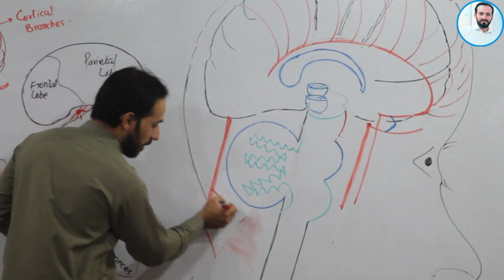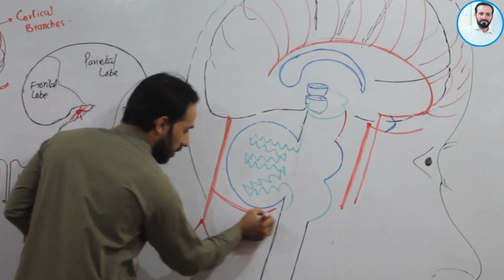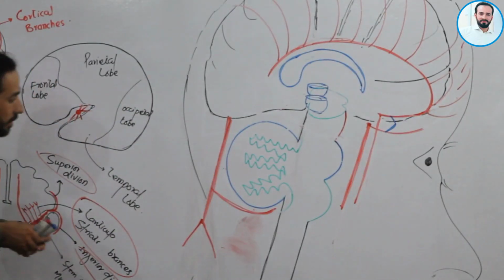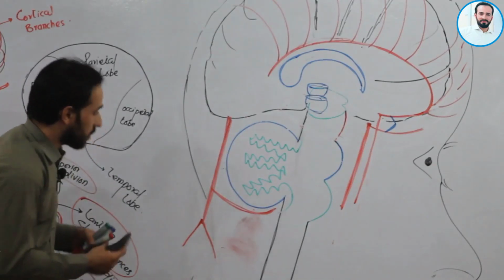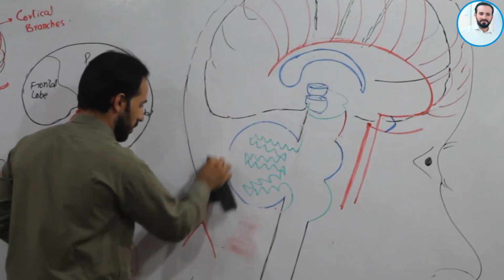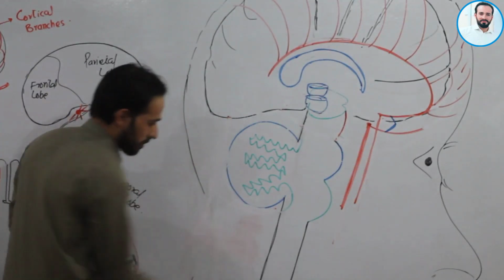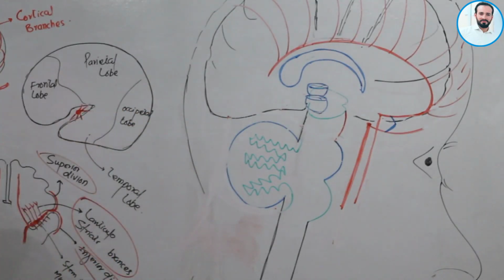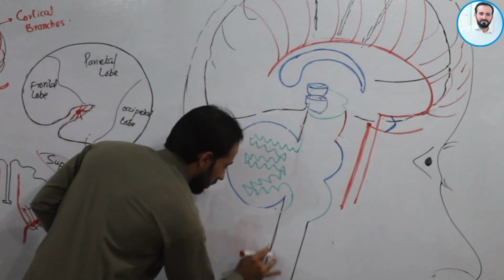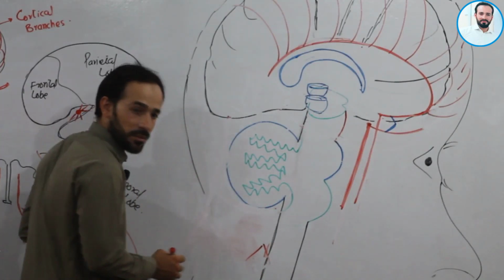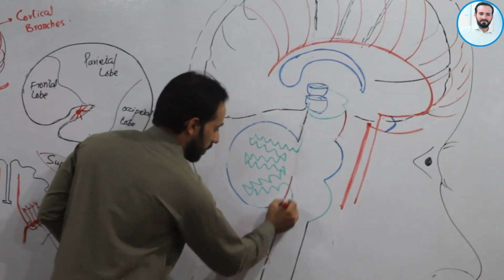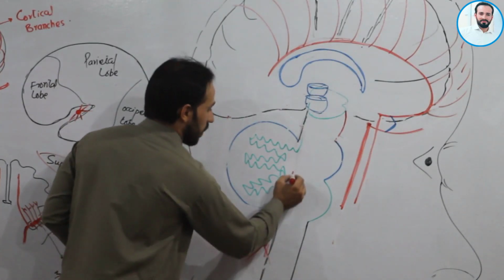From this, what is this? Posterior inferior cerebral artery. Or let me show you the exact location. Look, these are our right and left vertebral arteries, and this is the basilar artery.